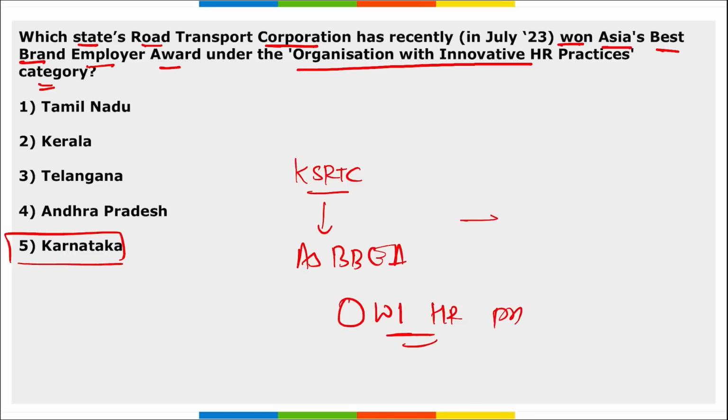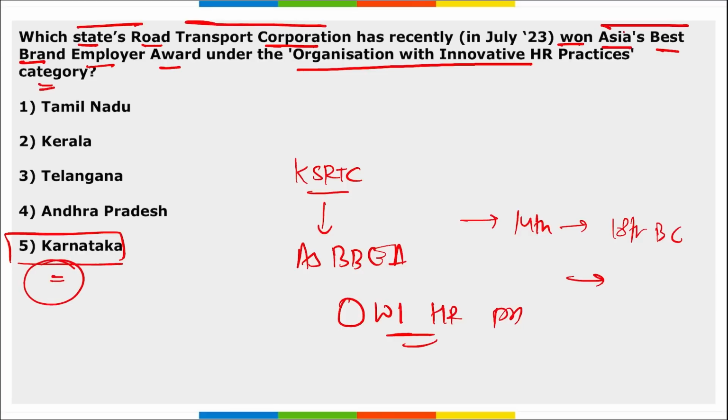Right? This award was announced during the 14th edition of the 18th Brand Congress that was held on Tuesday, and it was presented on 17th of August in Singapore. So it is your Karnataka State Road Transport Corporation that has won the Asia's Best Brand Employer Award under the Organization with Innovative HR Practices category.